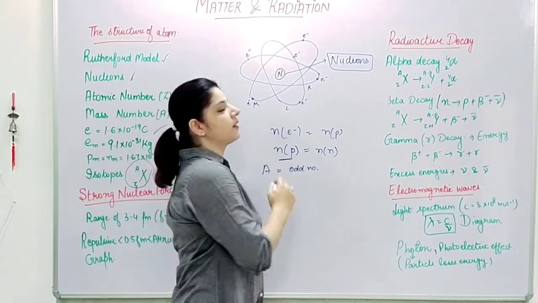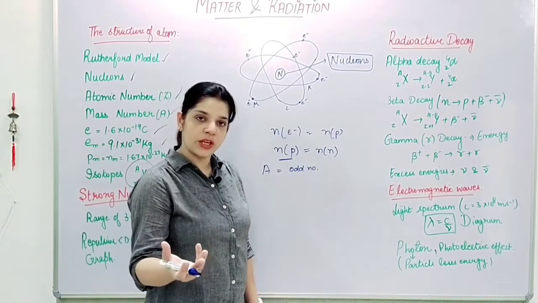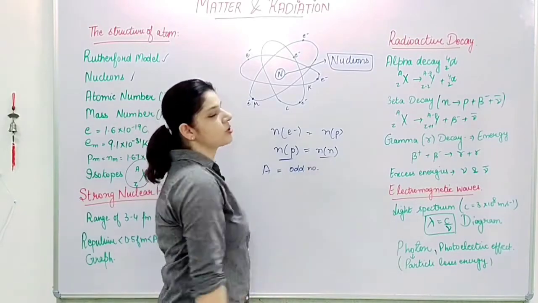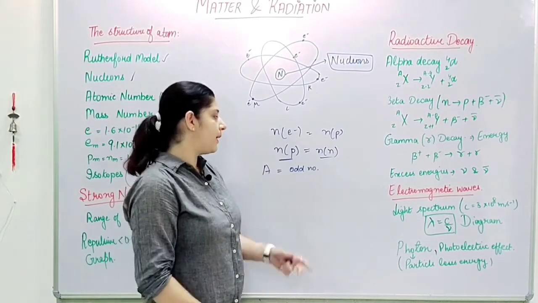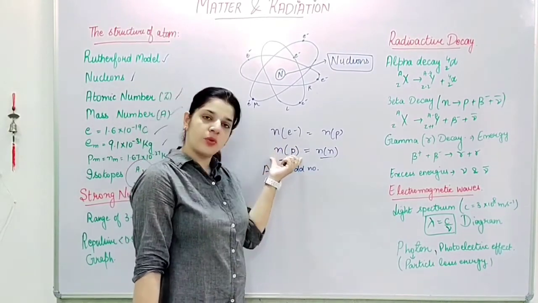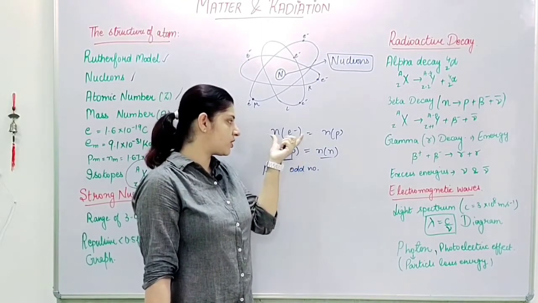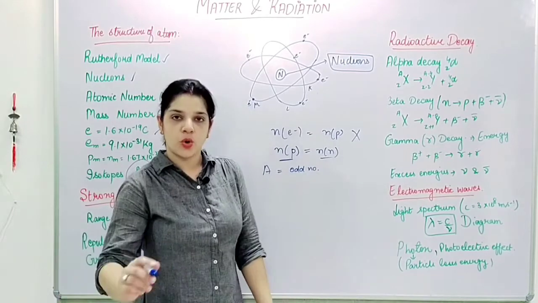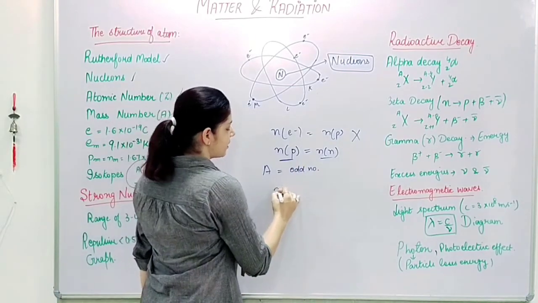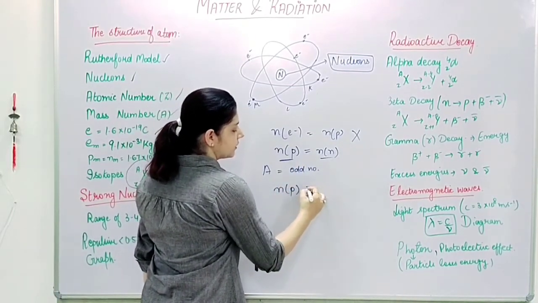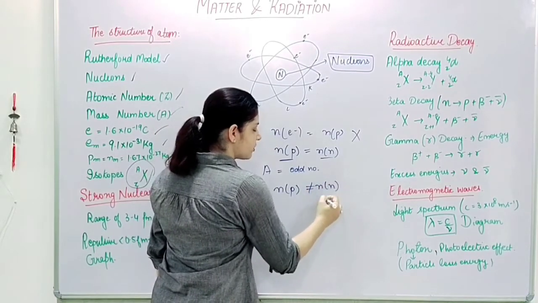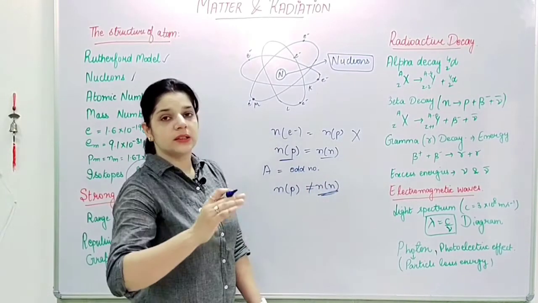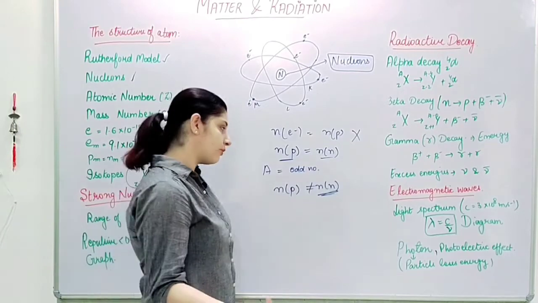Either the number of protons is more than the number of neutrons, or the number of neutrons is more than the number of protons. But when I say we are increasing the number of protons, that means we need to change the number of electrons also, because we cannot change this thing. So the only way is, in this case, the number of protons is not equal to the number of neutrons, and we have a different number of neutrons.